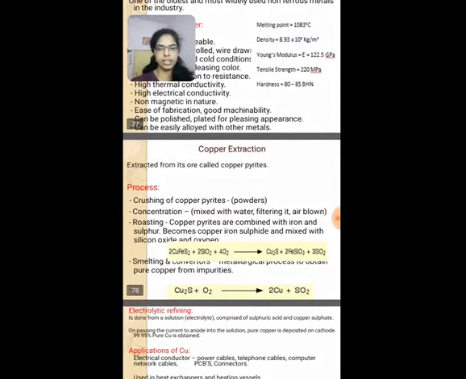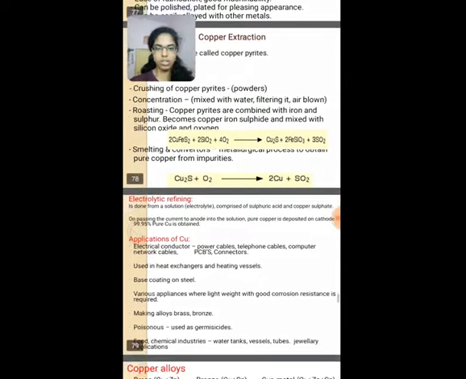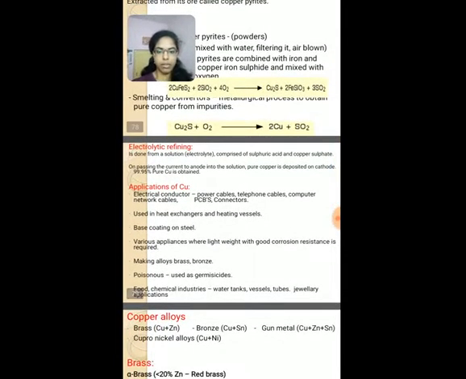Copper is extracted from its copper pyrites. First, the crushing of copper pyrites is done, then it is mixed with water and filtered, and then air is blown. Roasting process is done, and after that smelting is done. Electrolytic refining is done from a solution comprised of sulfuric acid and copper sulfate. On passing the current, the anode goes into the solution, and pure copper is deposited on the cathode. 99.95% pure copper is obtained.